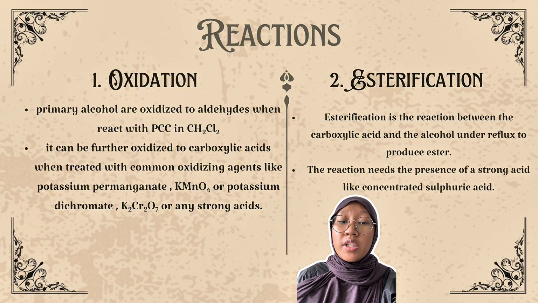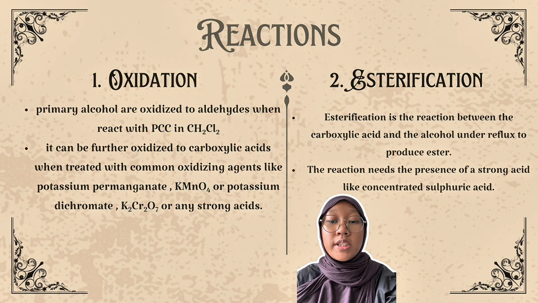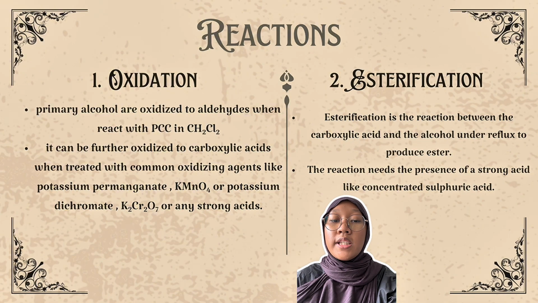However, if further oxidation is needed, strong oxidizing agents such as potassium permanganate or potassium dichromate in acidic condition can be used. This reagent oxidizes the primary alcohol all the way to a carboxylic acid.